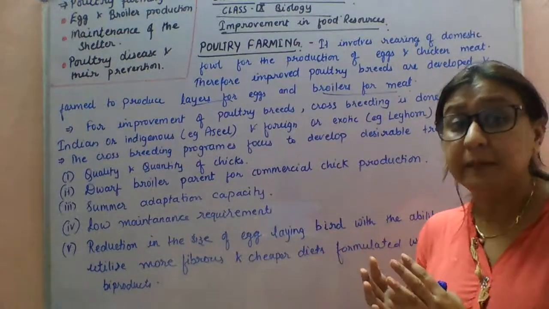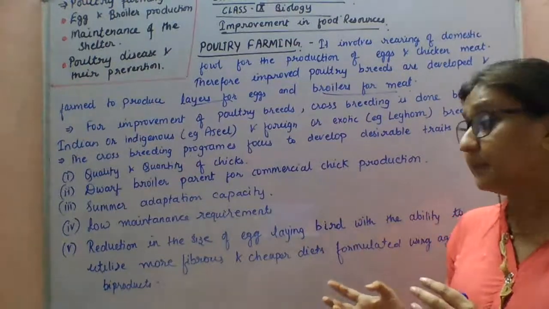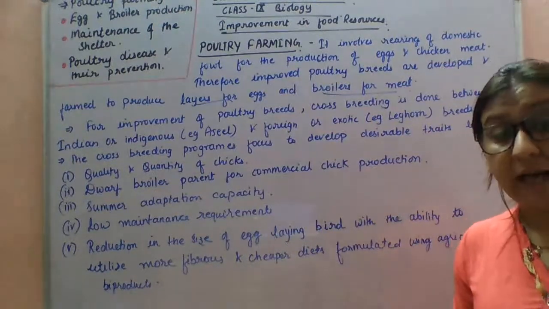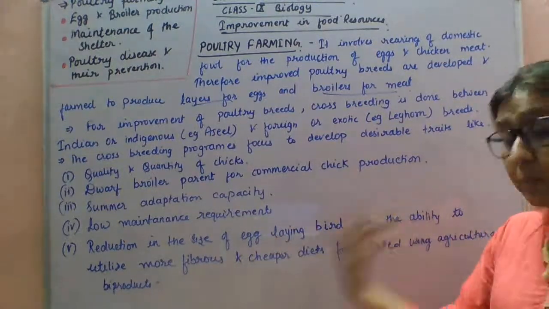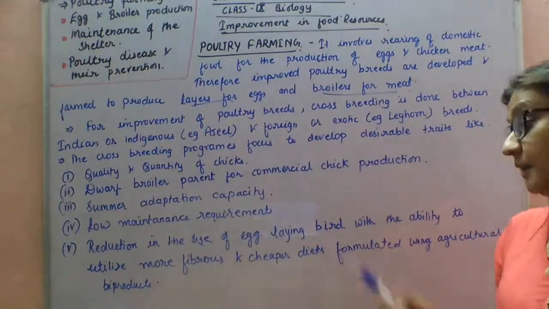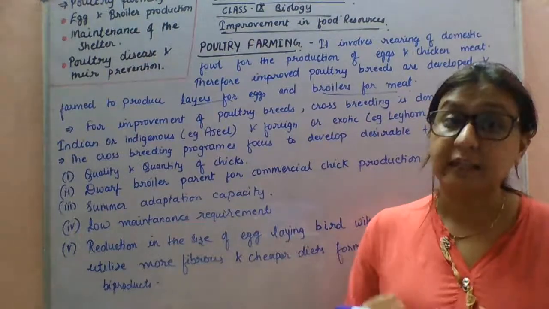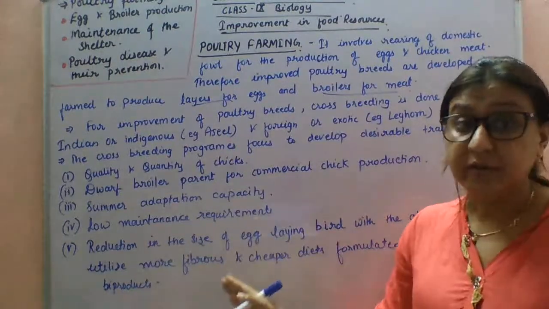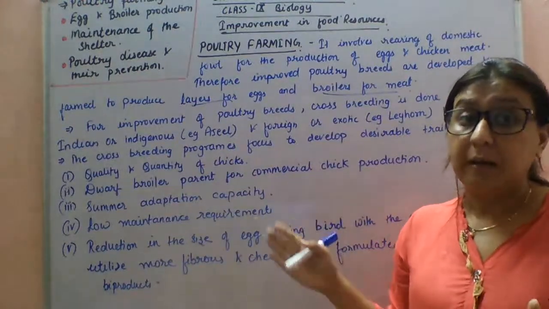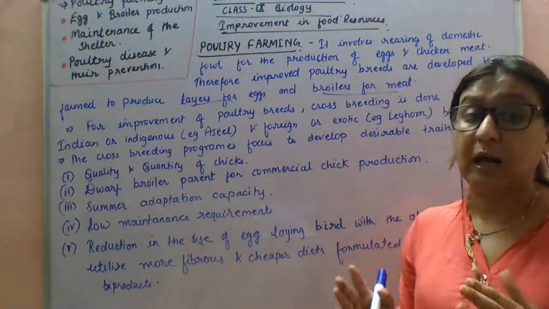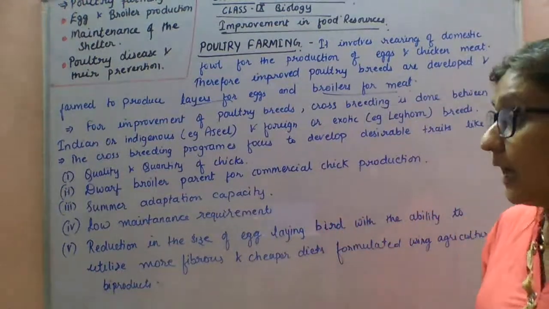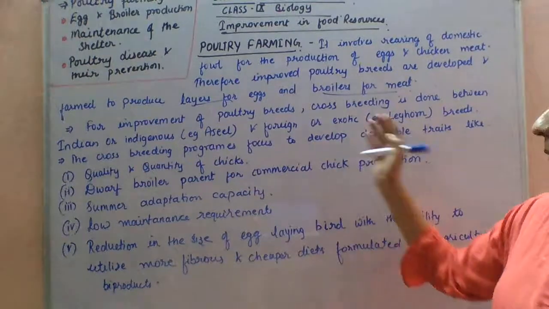The size will be dwarf, or reduced. These are the desirable traits we get by implementing the crossbreeding program of the indigenous and the exotic or foreign breed.